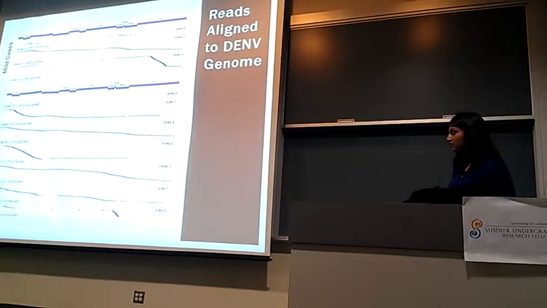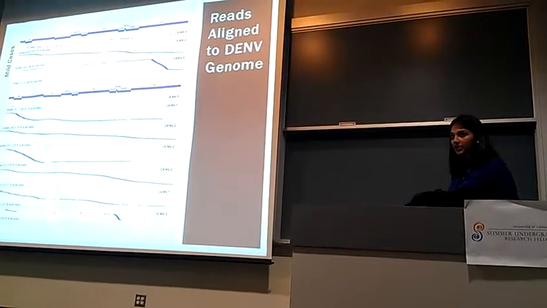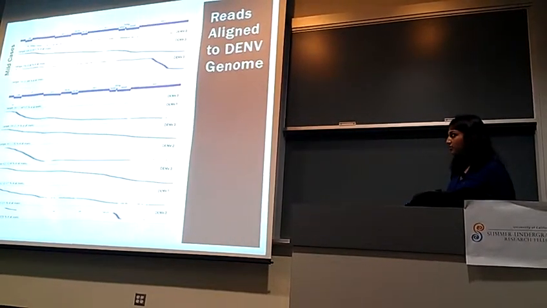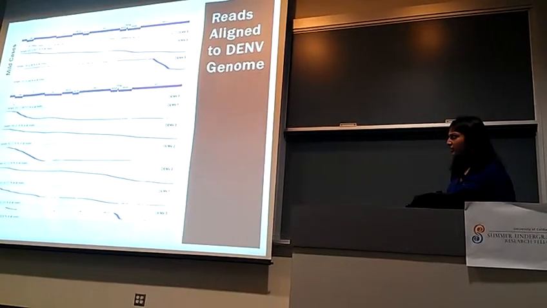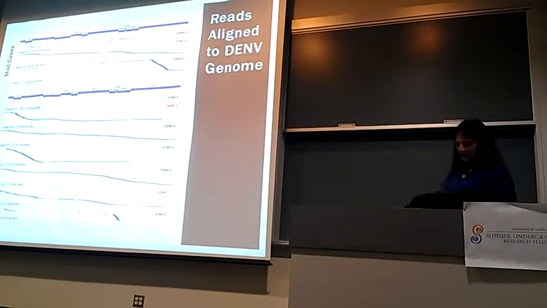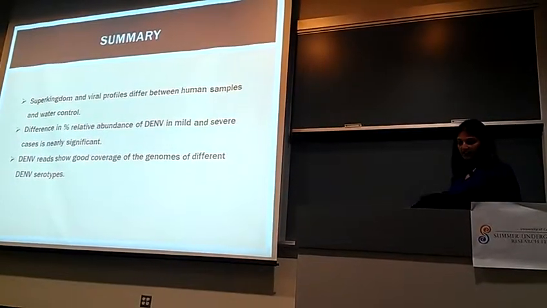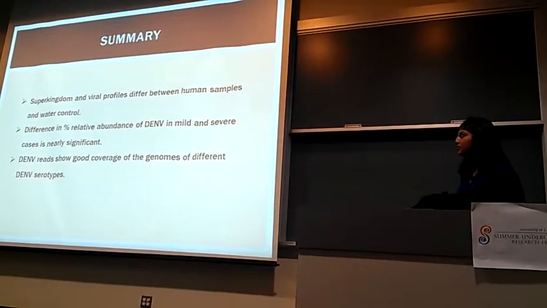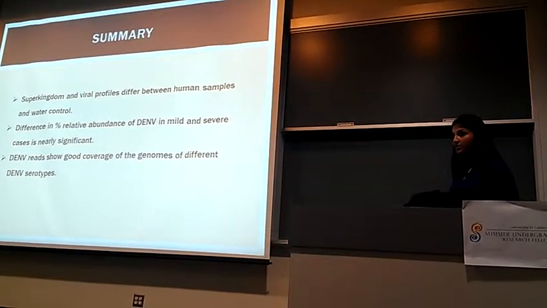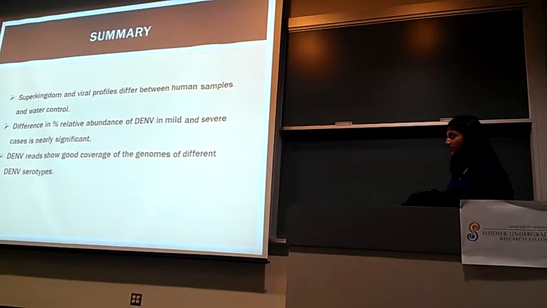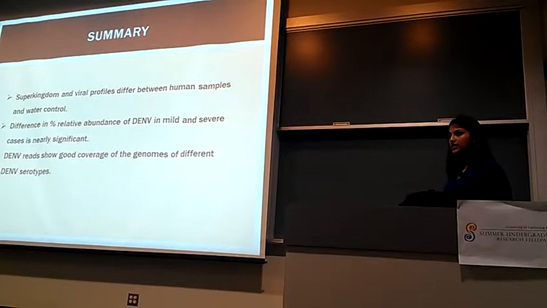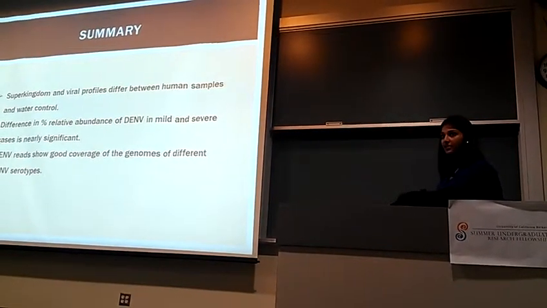This let us know that the dengue reads we were looking at were not just over-amplification of one read, but rather represented the entire genome. It also supported our earlier idea that dengue would be more highly represented in the shock cases. So, in summary, when we mapped the reads to different superkingdoms and viruses, we saw that the profiles differed between the human samples and water control. We also noticed a substantial difference in the percent relative abundance of dengue in mild and severe cases, and saw that the dengue reads showed pretty good coverage of the genomes of the different dengue serotypes.